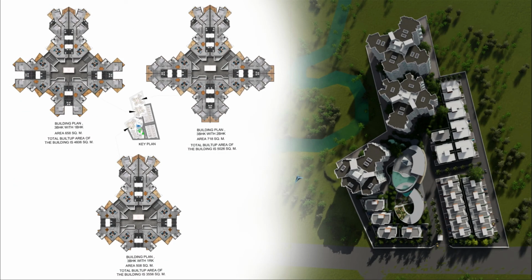These are the three apartment units. This one has 2 units of 3 BHK and 3 units of 1 RK. This one has 2 units of 3 BHK and 6 units of 1 BHK, and this one has 2 units of 3 BHK and 6 units of 2 BHK.